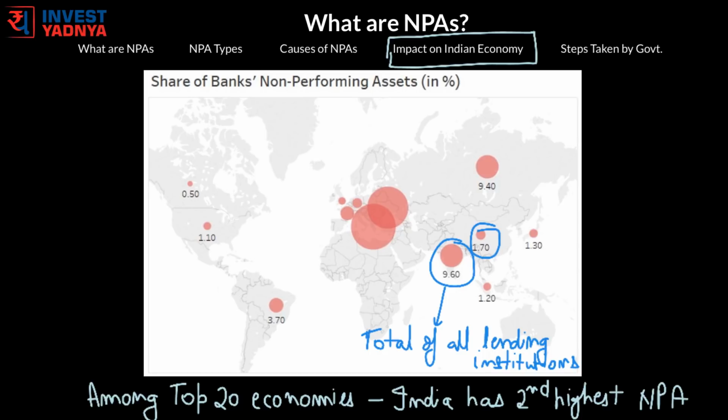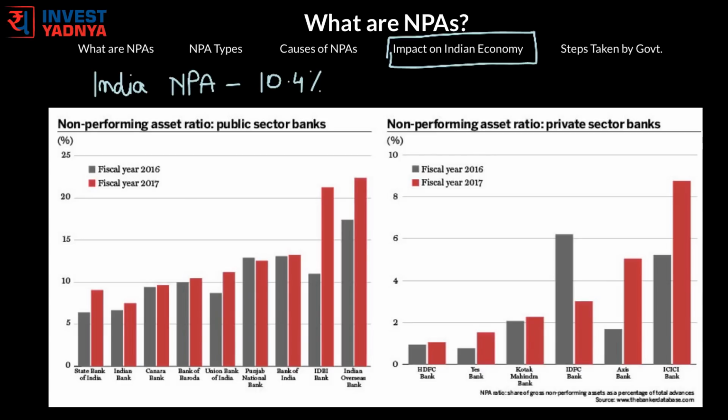Now, according to the latest figures of December 2017, this figure of 9.6% has actually increased to 10.4%. Now, dissecting this 10.4% figure further, among Indian banks, IDBI Bank has the highest NPAs and tops the list of lending institutions with the highest exposure to NPAs at 24.11%.